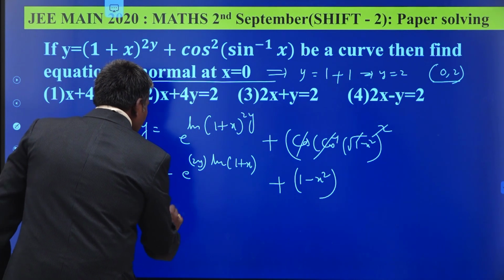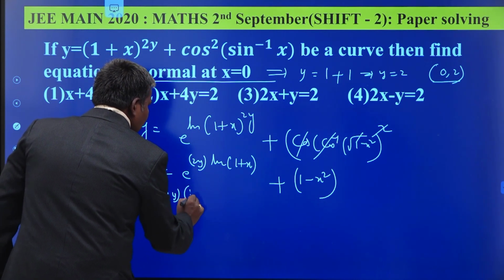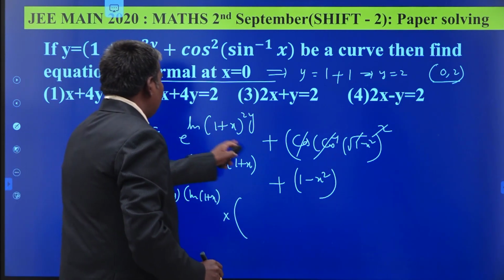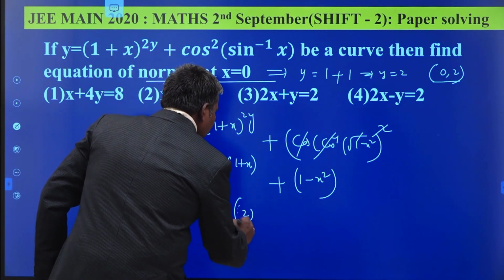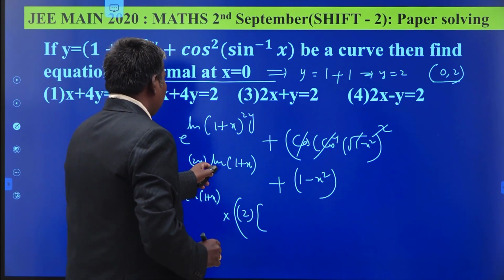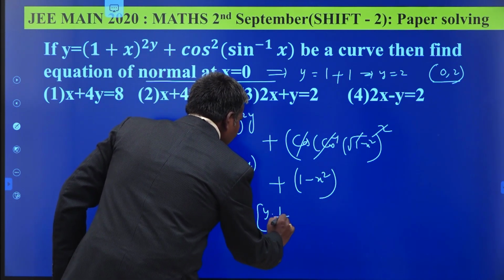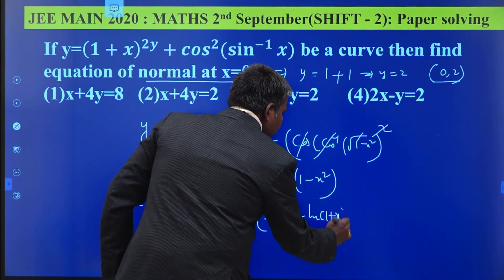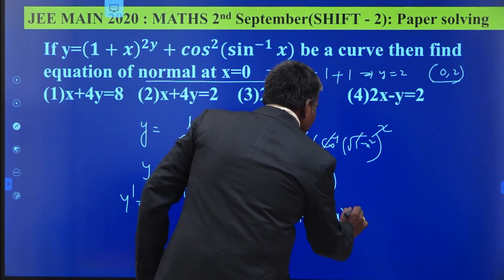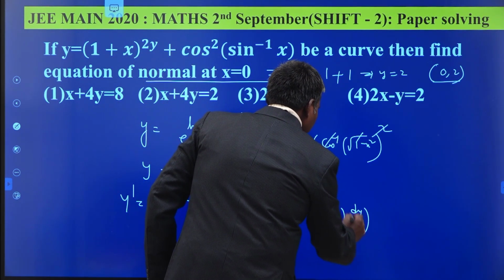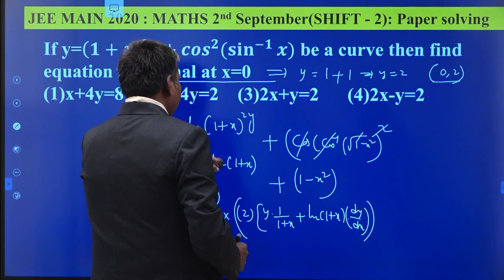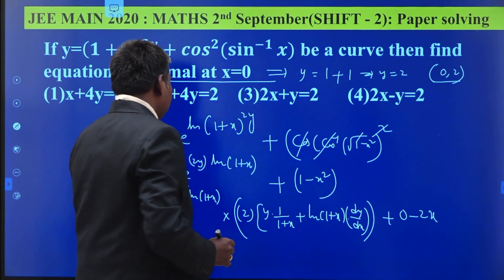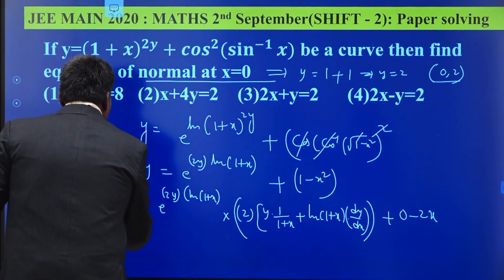e power x derivative, e power x itself: e power 2y times log of 1 plus x, into derivative of this one. You have to use the uv formula: 2 times of uv, y into 1 by 1 plus x, plus log of 1 plus x into derivative of x. This is over, plus 0 minus 2x. Listen carefully. This is the derivative. y dash means what? dy by dx.